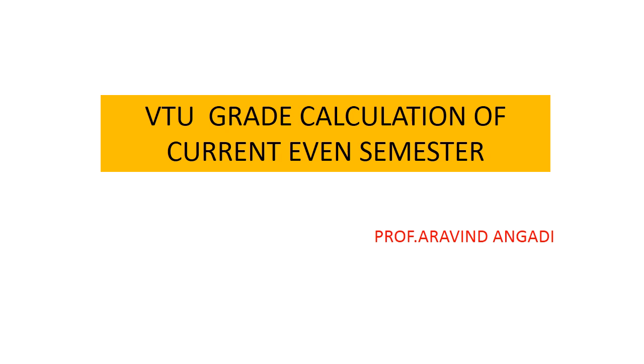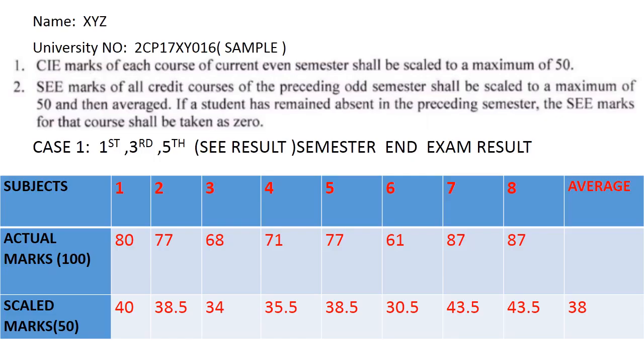Here in this video I'll explain in detail the result of the current event semester, which everyone is expecting now. I'll take a sample example of a candidate. Suppose the candidate name is XYZ, who has some seat number, 2CP17XY016. For example purposes I have taken this seat number.